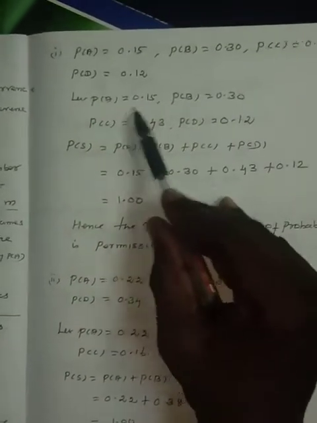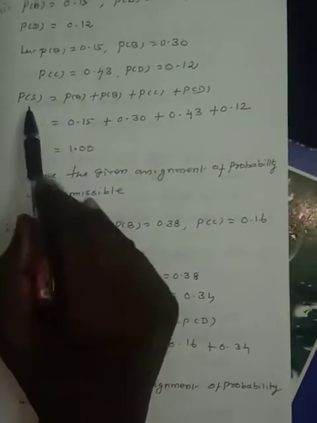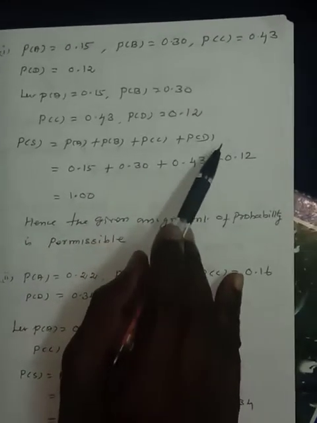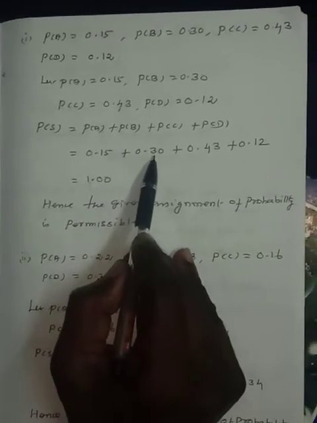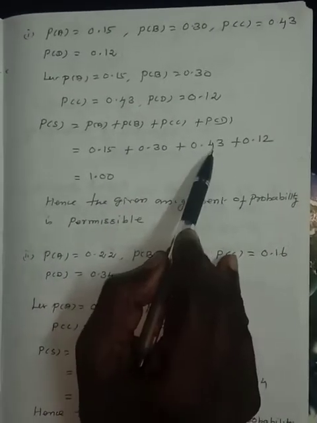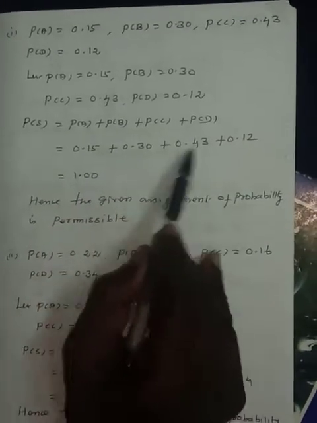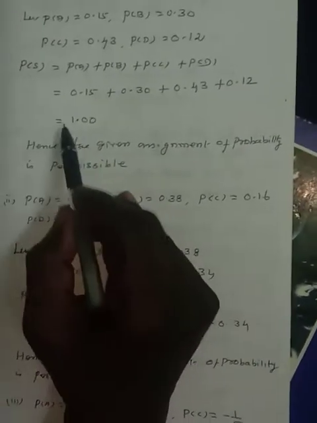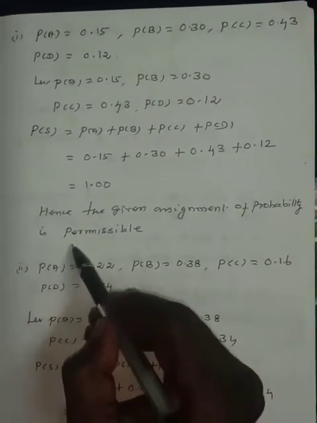Let us take P of A, P of B, P of C and P of D. P of S means the sum of all the probabilities. P of S is equal to P of A plus P of B plus P of C plus P of D. P of A is 0.15, P of B is 0.30, P of C is 0.43, P of D is 0.12. Adding these four terms, we get 1.00. P of S is equal to 1.00. Hence the given assignment of probability is permissible.